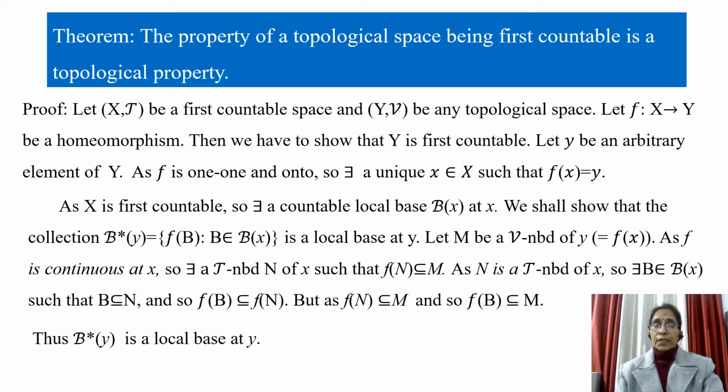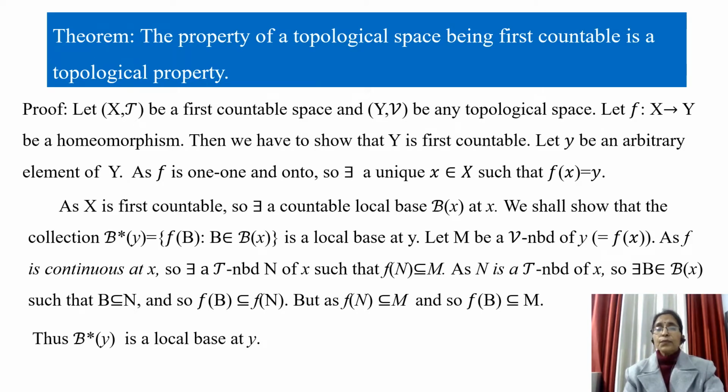Let us prove this theorem. Here we have to show that the property of a topological space being first countable is a topological property. So we have to show that every homeomorphic image of a first countable space is also first countable.